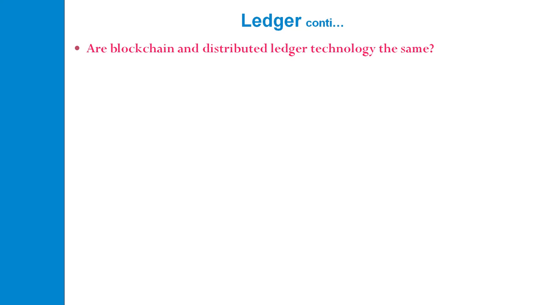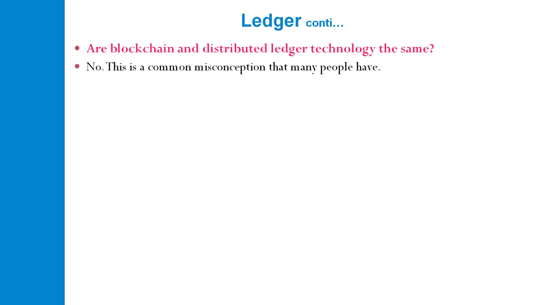So what do you think: are blockchain and distributed ledger technology the same? What is your answer?